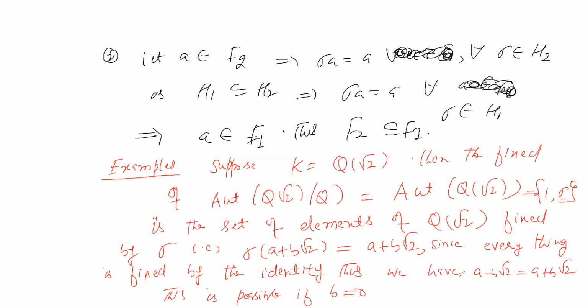B is 0 means you have only a in Q. So the fixed field of this group, the fixed field of Aut(Q root 2 over Q), is just Q.